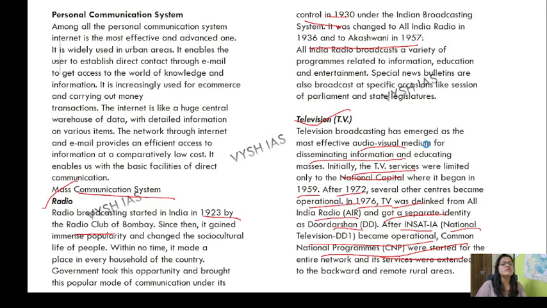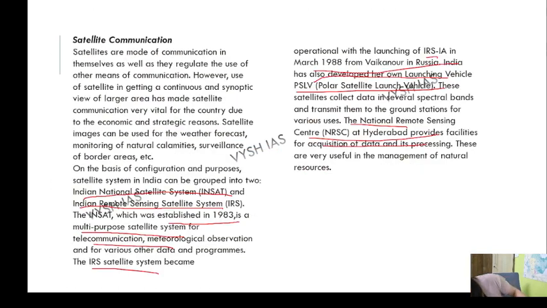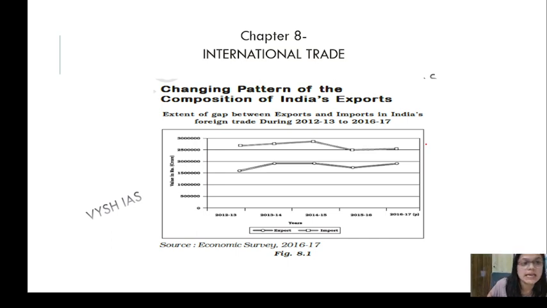So this was the end of chapter number 7. I kept it here for a reason, because this chapter holds some importance. So you got it, the means of communication: land, road, air and all those things. I have kept chapter number 8 again, so as not to waste much of your time, we'll just cover the things.